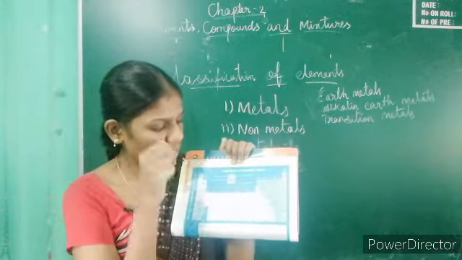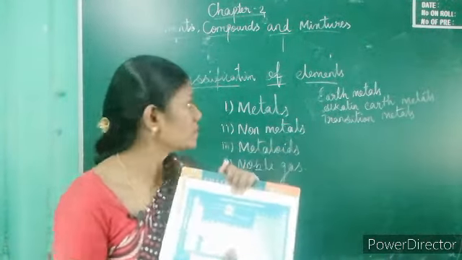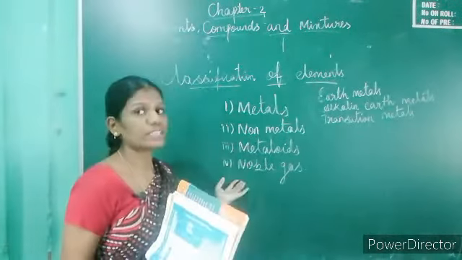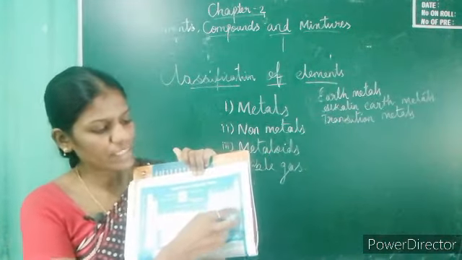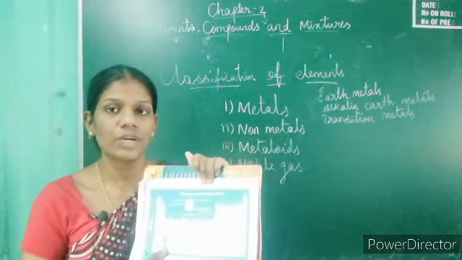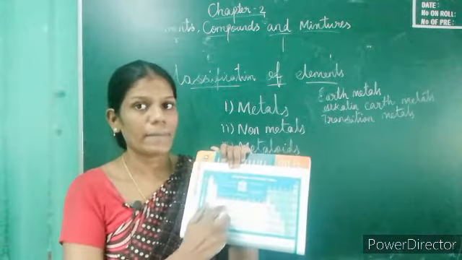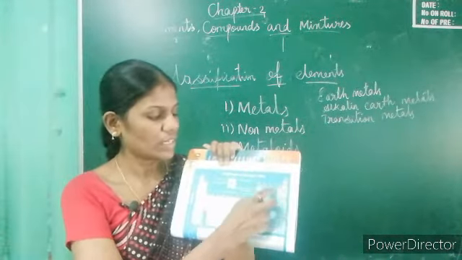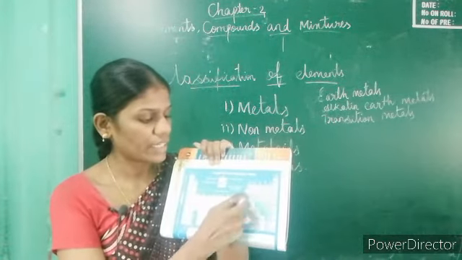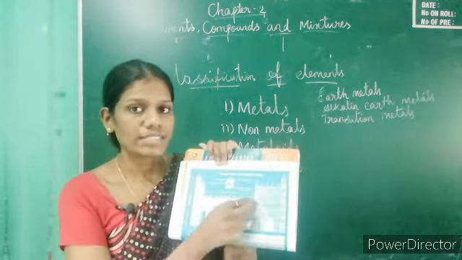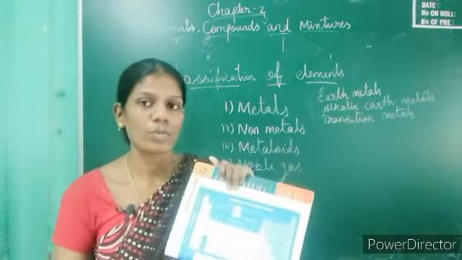Aluminium, gallium, germanium, these are metalloids. And the fourth one is noble gases: helium, neon, argon, krypton, xenon, radon. This one is noble gases. From here to there are metals. This blue color is non-metals, and here aluminium. This line is metalloids. This one is noble gases.